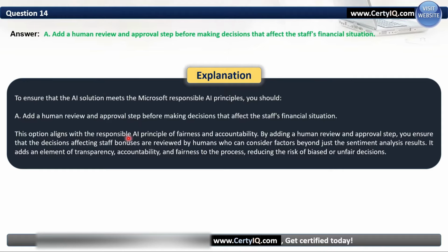This option aligns with the responsible AI principle of fairness and accountability. By adding a human review and approval step, you ensure that decisions affecting the staff bonus are reviewed by humans who can consider factors beyond the sentiment analysis result. See, when you check beyond the sentiment analysis results, it adds an element of transparency, accountability, and fairness to the process. Okay, it should not be unfair. So that's why we are adding a human review here.